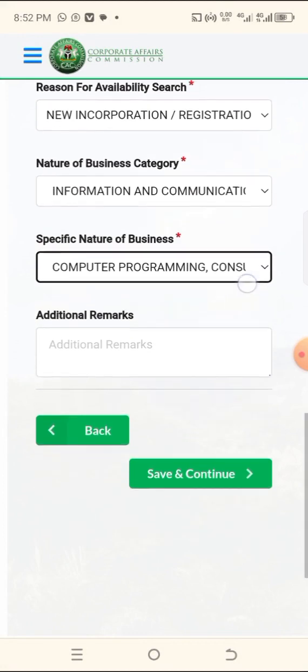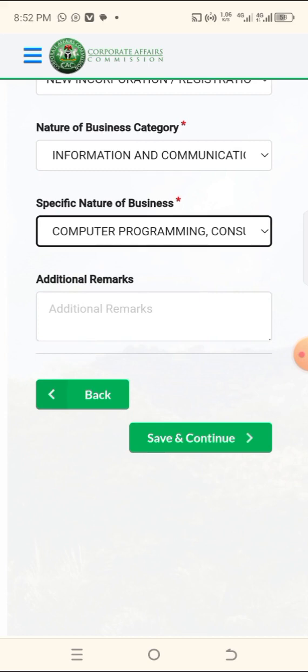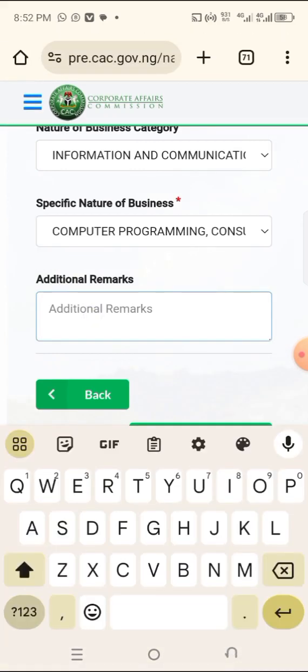Okay. So after that, now click what exactly are you doing. If you have an additional remark, you can put it there. If you don't have an additional remark, you leave it, if that is the business you are really doing. If you didn't see your business there and you just put it under a related one, then if you want to put what you are really doing, you now put it there. So as I've put computer programming there, if that is not exactly what the business is made for, I can now put what the business is made for.